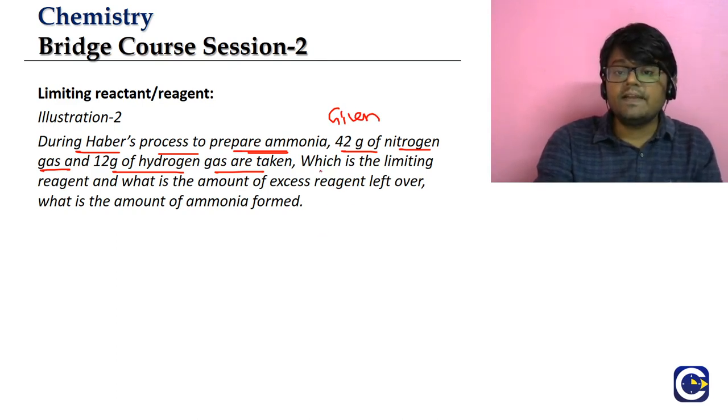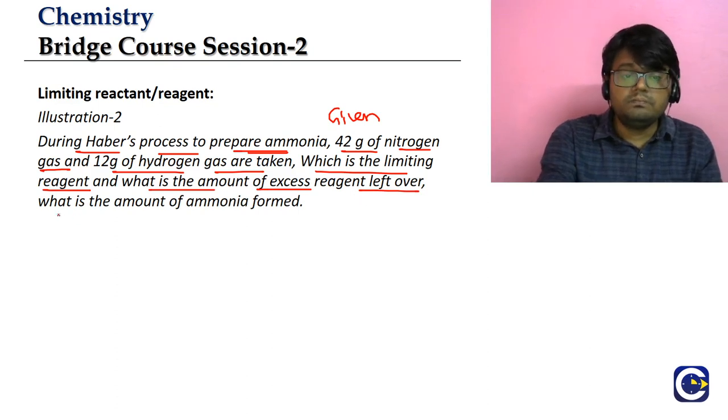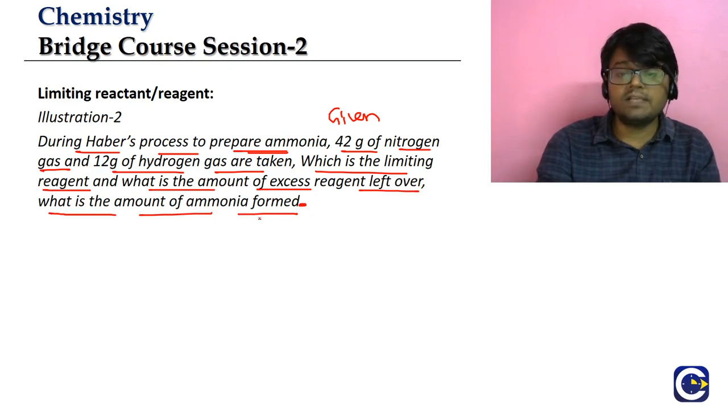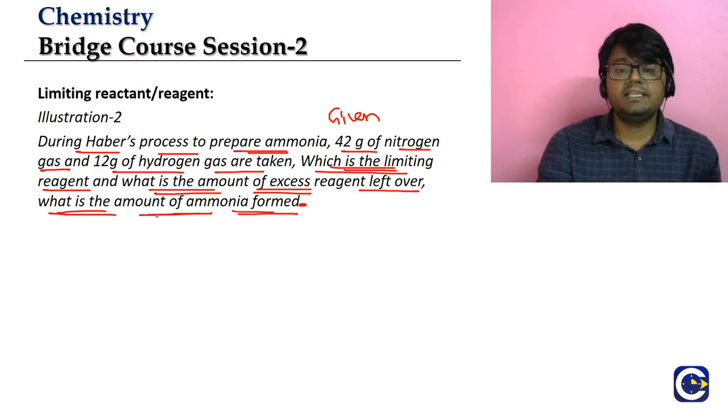We need to answer which is the limiting reagent and what is the amount of excess reagent left over. What is the amount of ammonia formed? So a lot of questions. We have to find first what is the limiting reagent. With this problem, I think we will know the entire idea of the limiting reagent concept. So pay attention to this carefully, guys. We have to answer what is the limiting reagent, what is the amount of the excess reagent left over, and what is the amount of the ammonia formed. All these three things we have to find out.